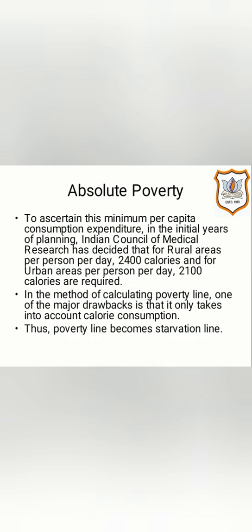In the method of calculating poverty line, one of the major drawbacks is that it only takes into account calorie consumption. That means here it just takes into consideration about the calorie consumption made by a person per day. So we may say that here poverty line is starvation line.